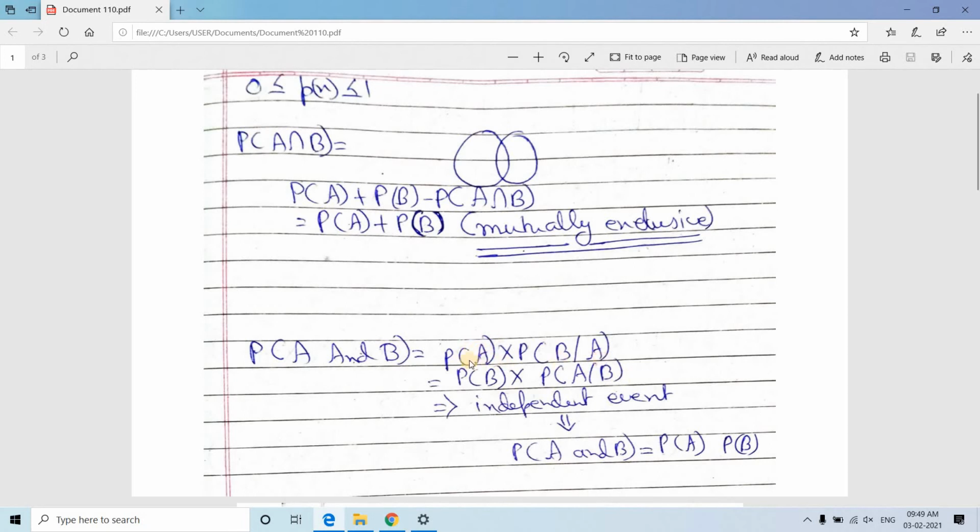Remembering this formula is very simple. Here you see A is coming in the numerator, so here A comes in the denominator and the other term comes in the numerator. Here B is coming in the numerator, so B will come in the denominator and the other term A comes in the numerator.